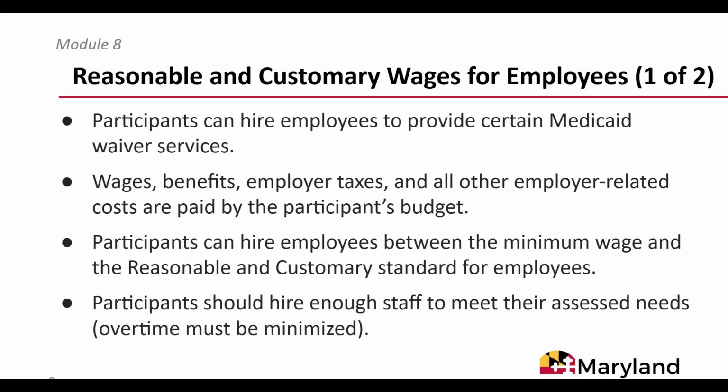Participants can hire staff at the state's or, if higher, their county's established minimum wage. Participants should hire enough staff to meet their needs. Participants should minimize the need for staff to work overtime. Overtime payment is often required by law when staff work more than 40 hours in a week. Overtime payments are an additional cost to the budget. Before approving overtime, participants must ensure that they have funding available in their budget allocation.